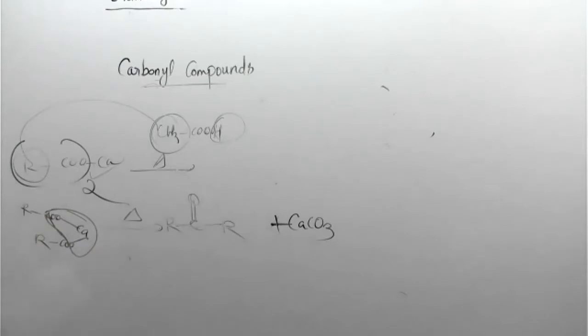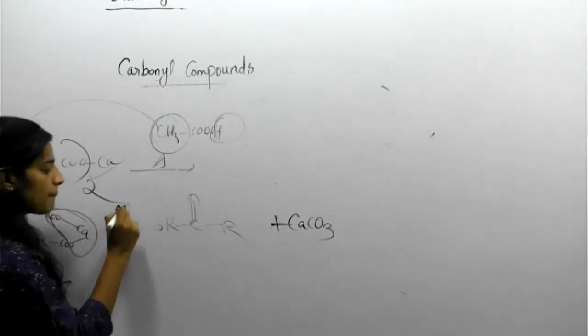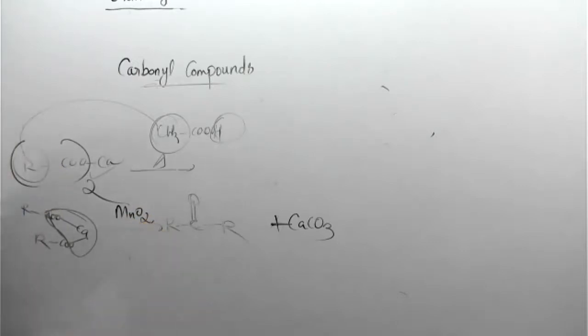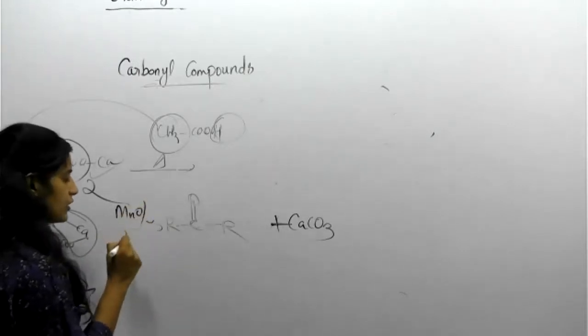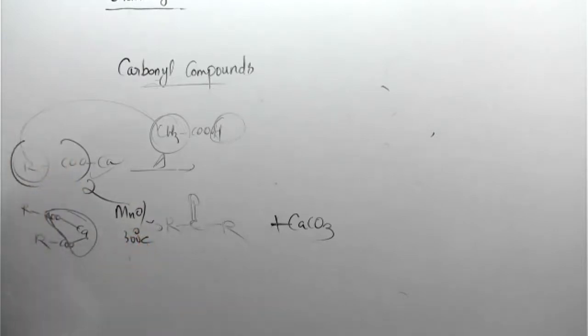The same thing now. If suppose MnO2, manganese dioxide, is with you. Not manganese dioxide, MnO, at 300 degrees Celsius, after heating, the same product will form. Ketone will form. Okay, that also ketone will form. RC double bond O, R will form. Clear?